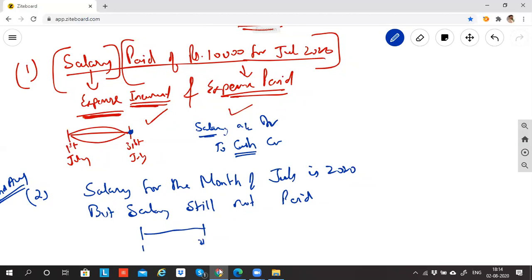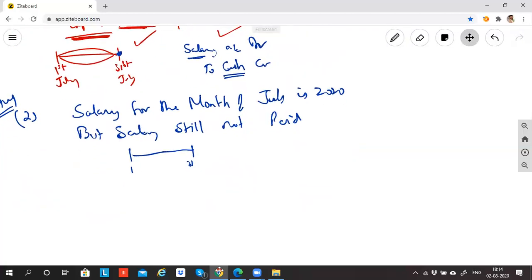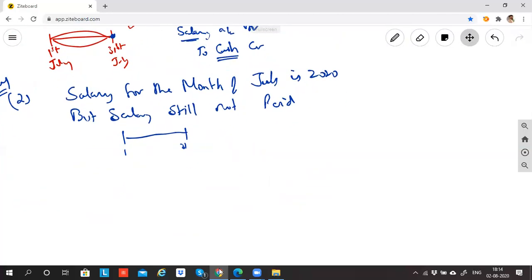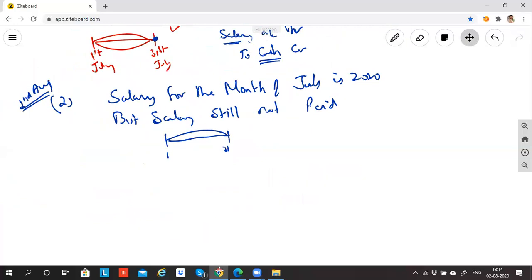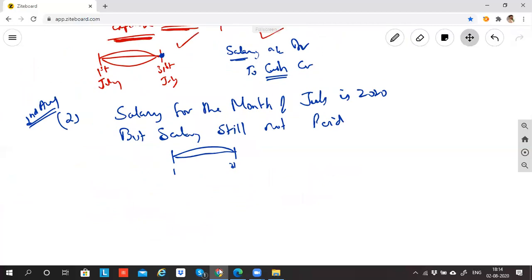If salary is not paid by 31st July, will you not record the accounting entry? Till 2nd August, the salary is not paid. So this salary entry you're recording on 31st of July.